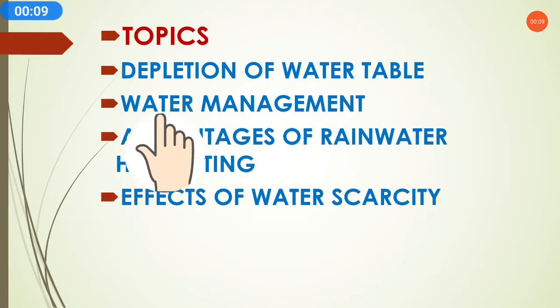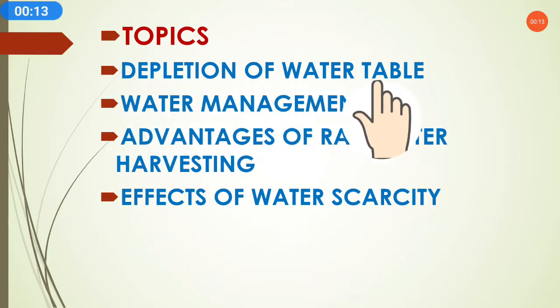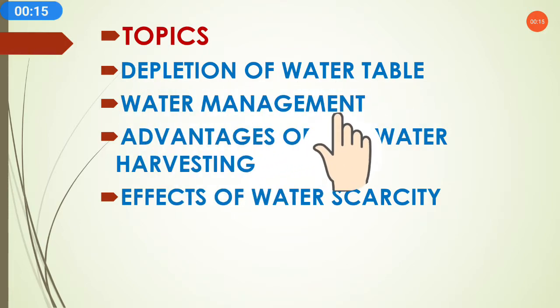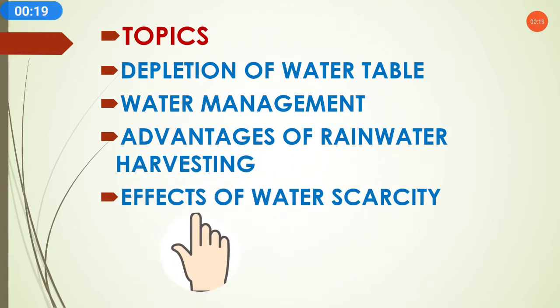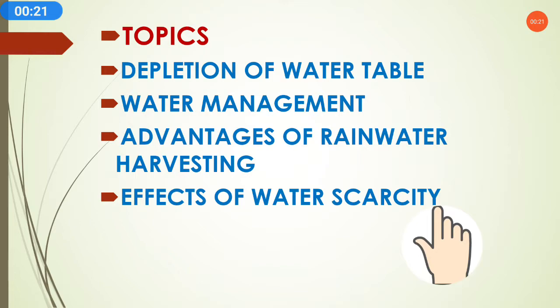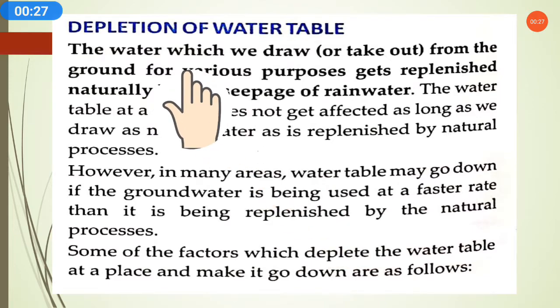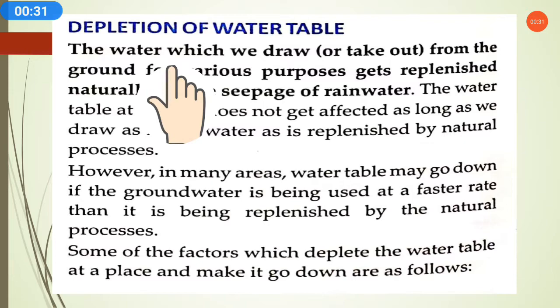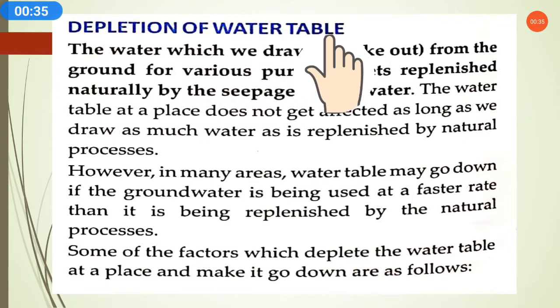In this video, we will cover the topics of depletion of water table, water management, advantages of rainwater harvesting and effects of water scarcity. So let's start. In the previous video, part 1 of this chapter 16, I explained what is depletion of water table. So here again we will start with depletion of water table.